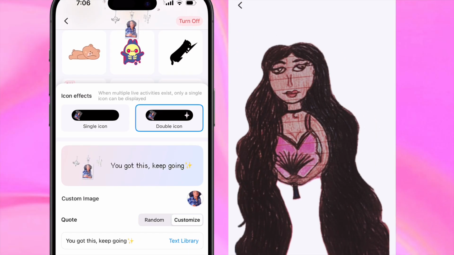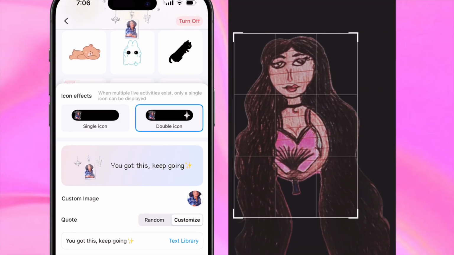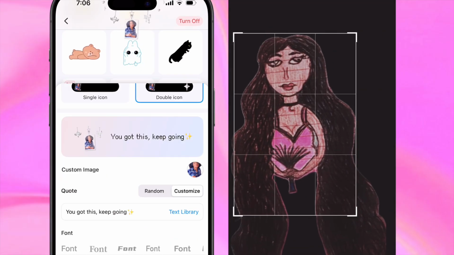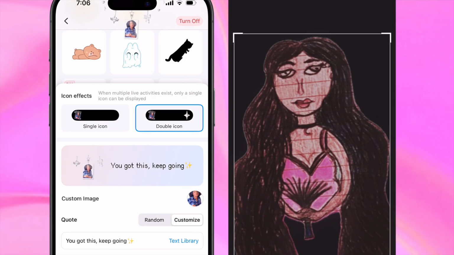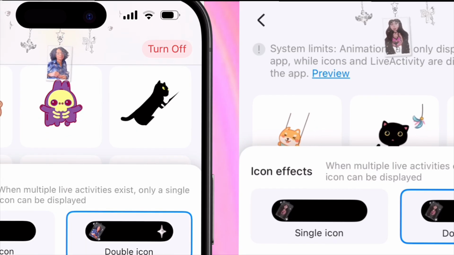This is what I put: a picture of myself, and then I typed "you got this, keep going." So you can put whatever you want there, and that's how your Dynamic Island would look. So that's how I got that like that.